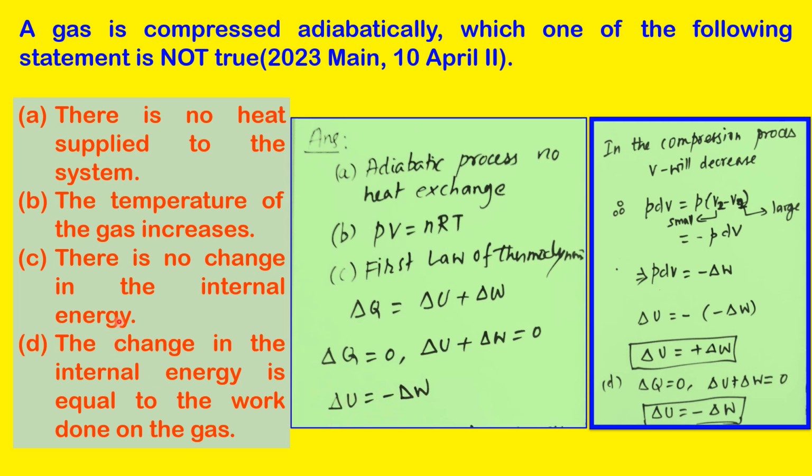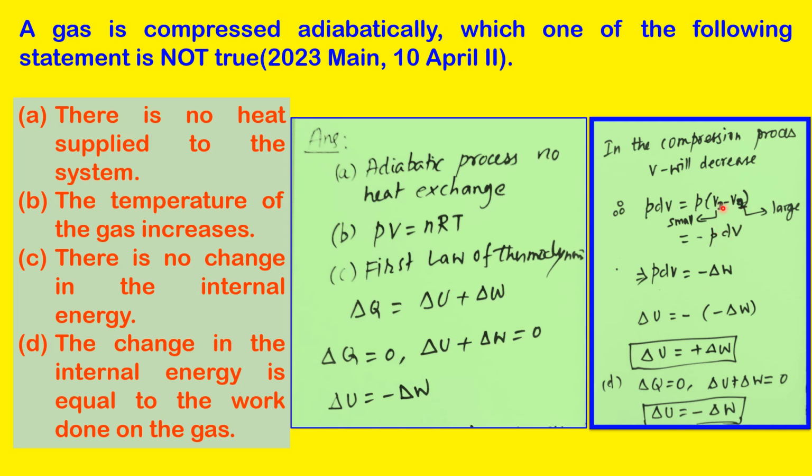So they are telling there is no change in the internal energy, but the internal energy changes in the following way: delta U is equal to minus delta W. In the compression process the volume will decrease. The work done is P dV, which is P times V2 minus V1.